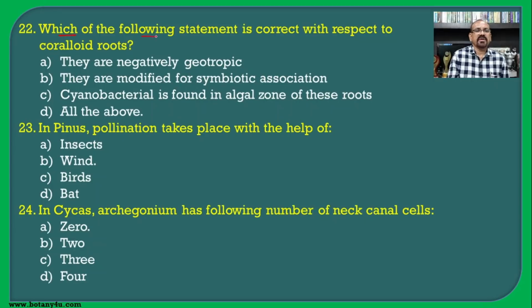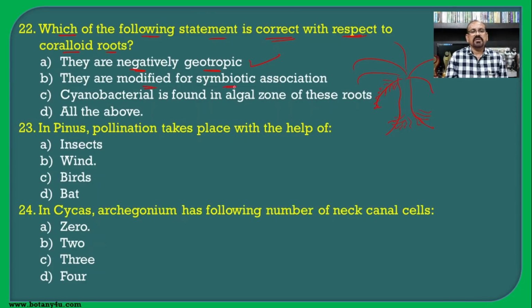Then which of the following statements is correct with respect to coralloid roots? First of all we should remember that the coralloid roots develop from the basal side of the cycas. Such coralloid roots are developed, and this is the cycas plant. They are negatively geotropic because they grow away from the soil. So it is the correct one.